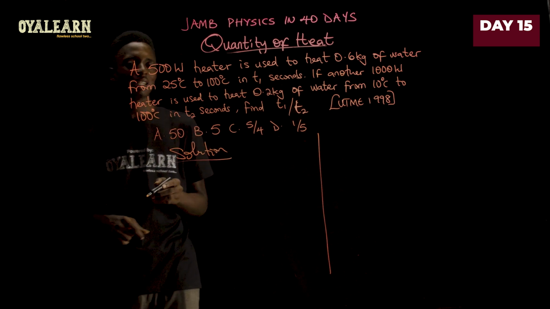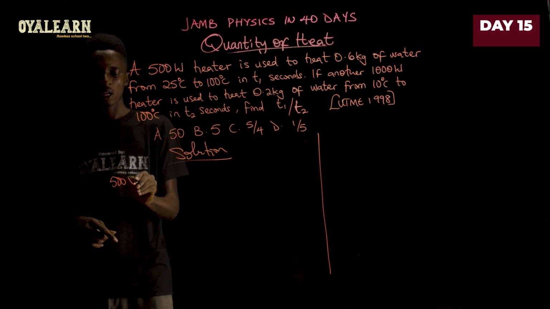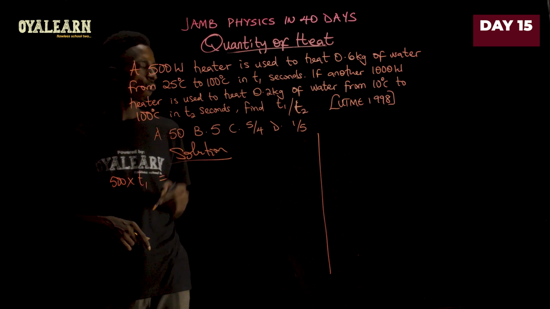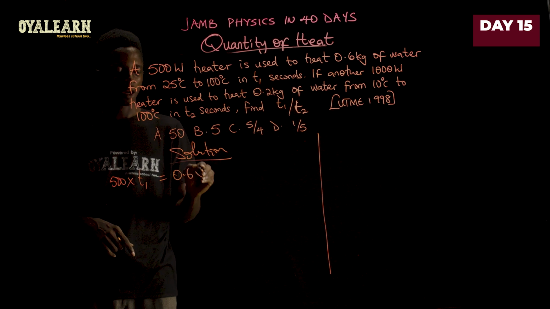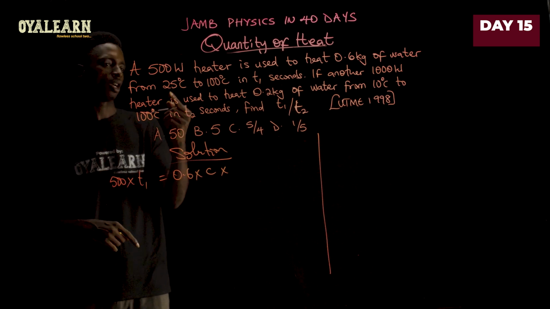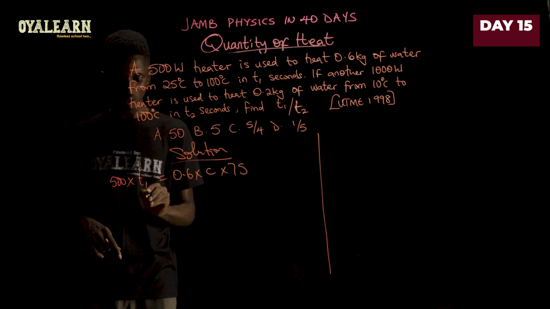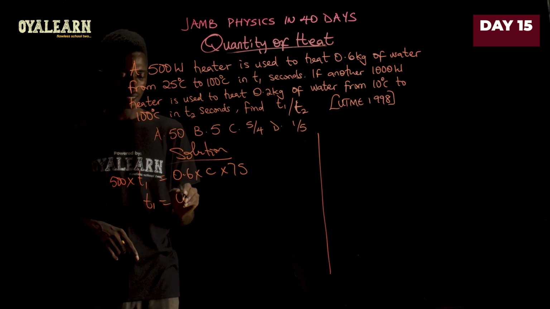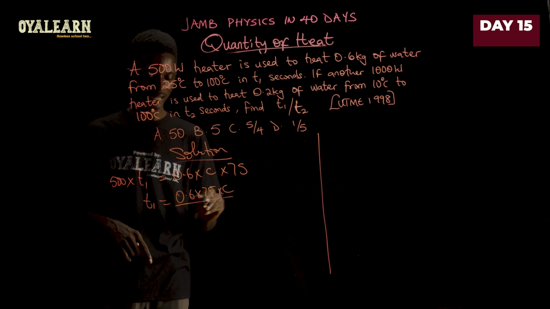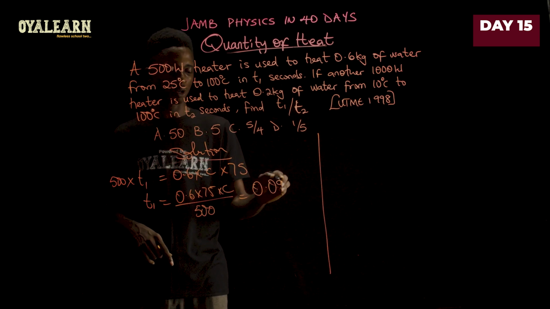Now, in the first case, the electric energy consumed is going to be power times time, which is 500, multiplied by the time, which is T1. And then we equate this to the mass of the water, which is 0.6, multiplied by the specific capacity C, multiplied by the temperature change. From 25 to 100 will give us 75, right? So T1 in this case therefore becomes 0.6 times 75 times C divided by 500. Now this would give us 0.09 C.